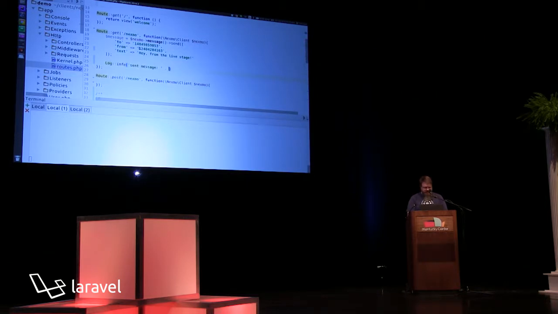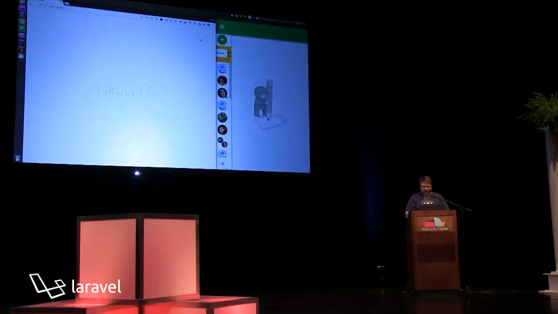Message, and I'm going to give it a message-id. So that's just the raw response from the API. I'm going to log that I sent a message. It should send a message to my phone number.